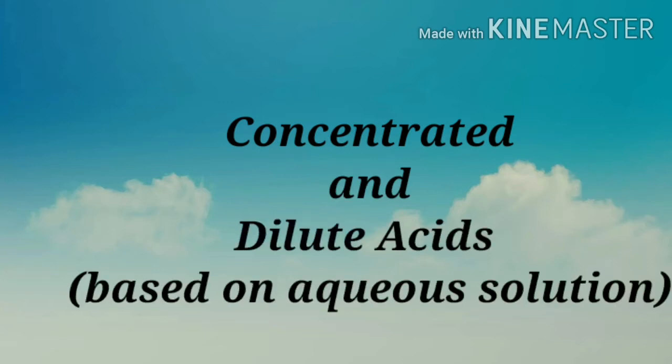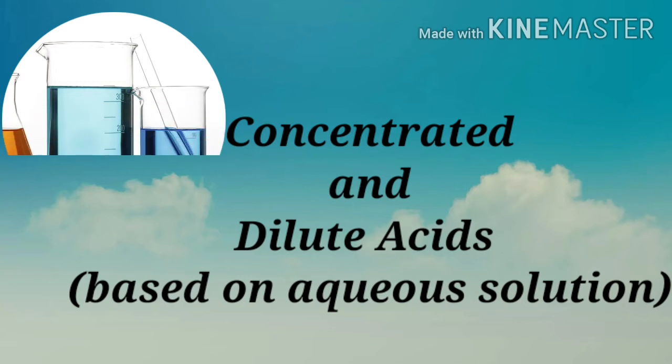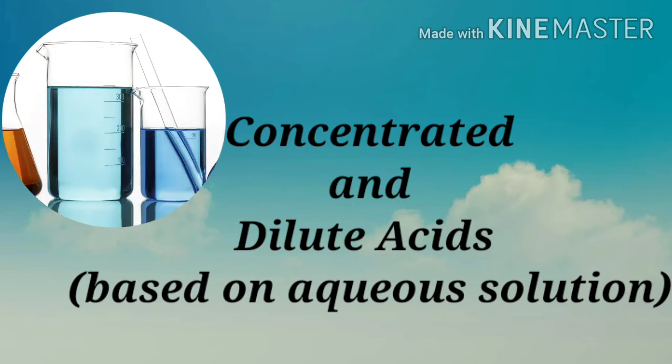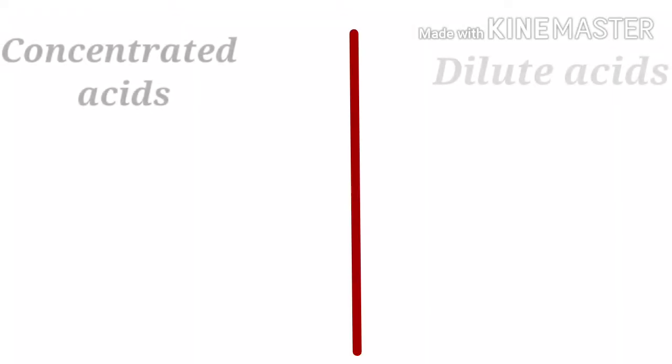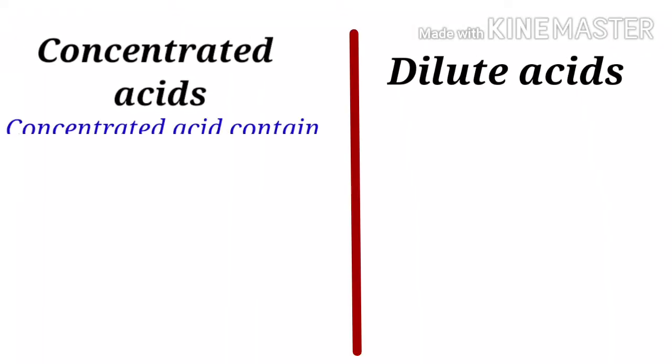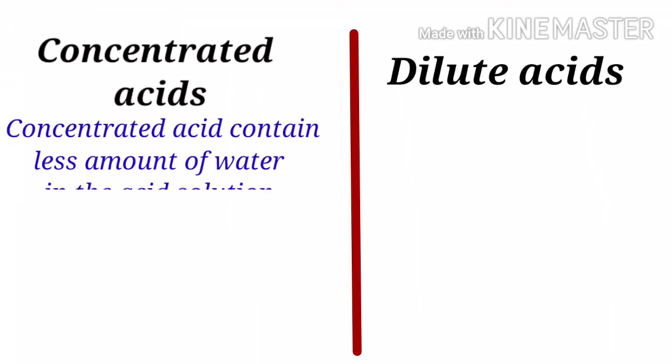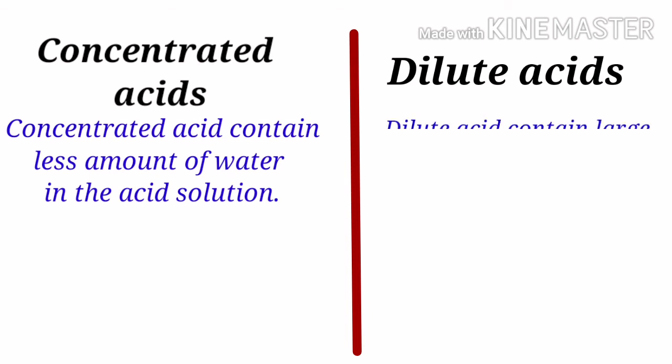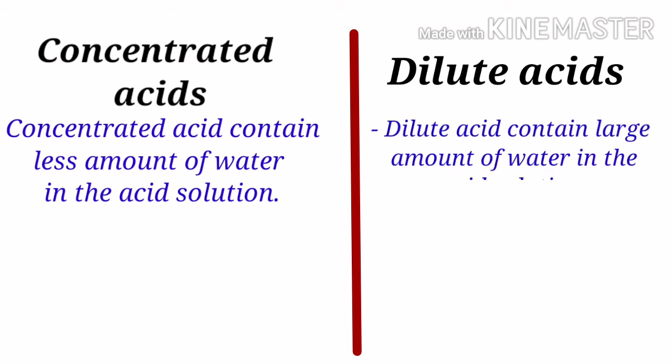Concentrated acid and dilute acid. Acids can be classified as concentrated and dilute acids based on the amount of water present in the acid solution. Concentrated acid contains less water in the acid solution, whereas dilute acid contains a large amount of water in the acid solution.